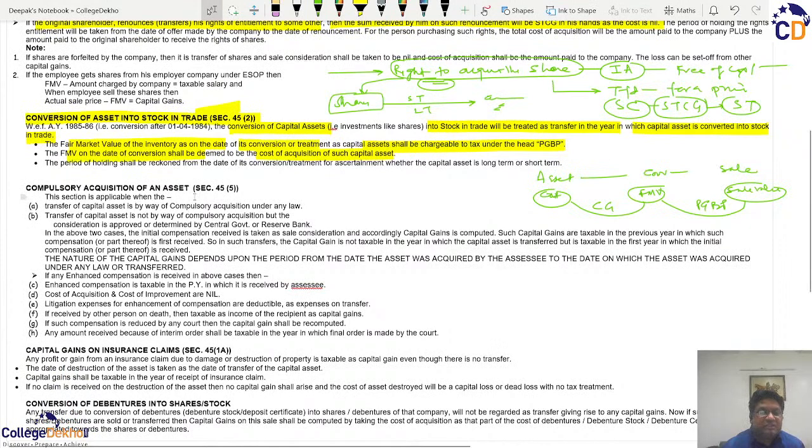Similarly, when we use the word transfer, ideally all sales are transfers, but all transfers may not be sales. How and why do we say that? Because sale is always undertaken for a price, and sale is always undertaken with mutual consent. Therefore, if there is any barter, then it does not come under the purview of sale, but there is a change of ownership, and therefore it comes under the purview of transfer, and hence any resultant profit will be capital gains.